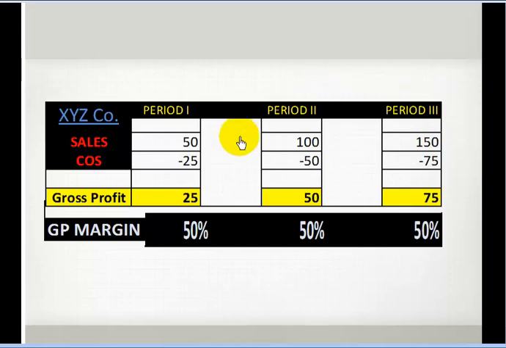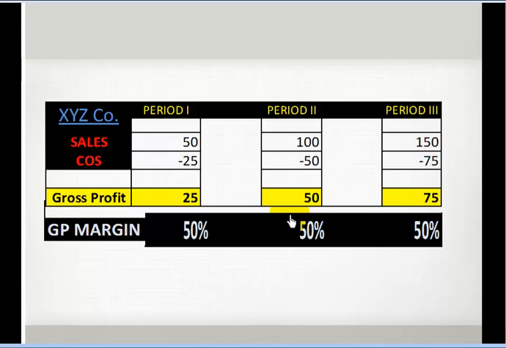What we find out is there is no growth in gross profit margin. The gross profit margin is the same. What happens here is the sales is 50 million, cost of sales is 25. The next period, sales is 100 million and cost of sales is 50 million. So the cost of sales has increased in line with the sales, and so the margin is always the same.